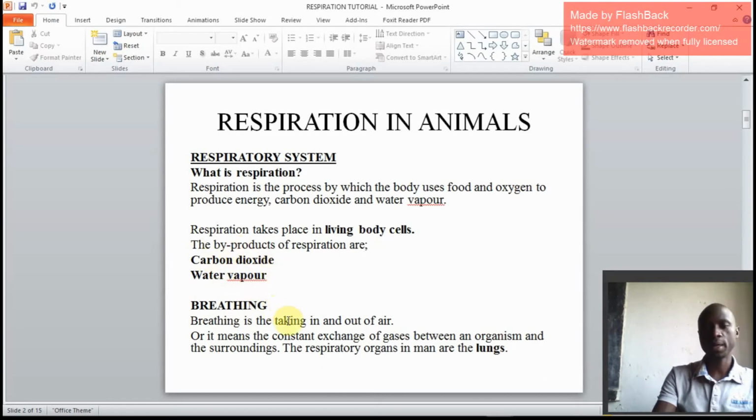We go to breathing, and breathing is the act of taking in and out of air. Simple, that is breathing. Or it can mean constant exchange of gases between an organism and the surroundings. And the main respiratory organs in man are the lungs.